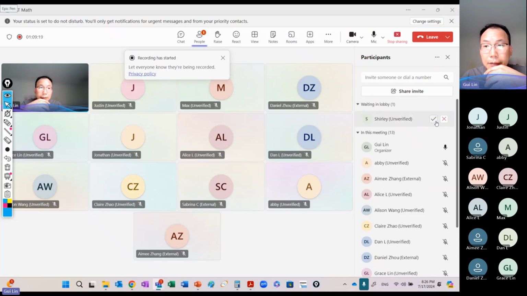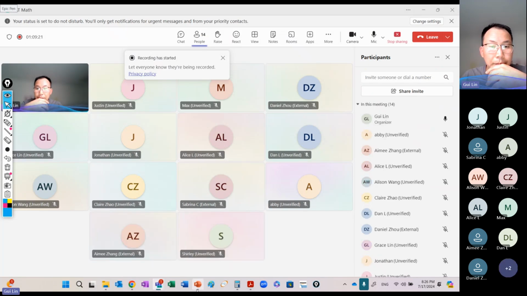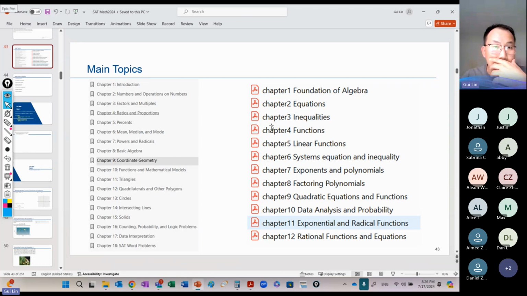Sorry, just going back. Okay, so up to now you guys have done about 4 sets of SAT practice. You can see the majority of them have equations, inequalities, functions, linear functions like slope, y-intercept, x-intercept, actually real problems, right? And system of inequalities. Right now we've met two of the system of inequalities, exponents, polynomials,